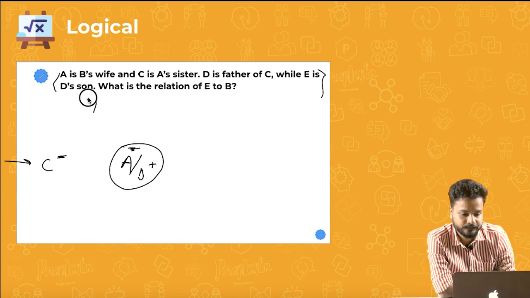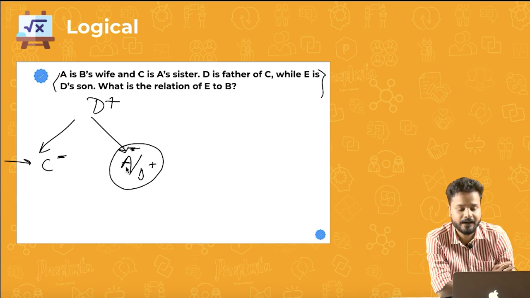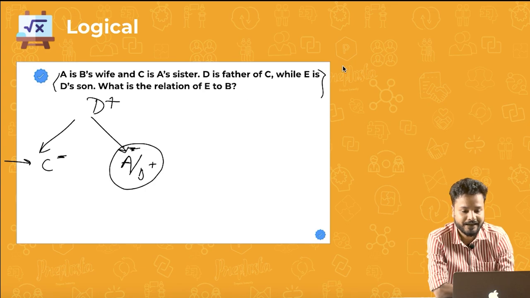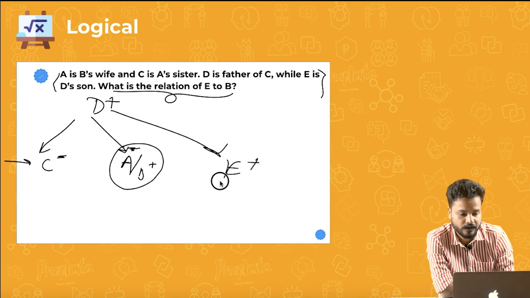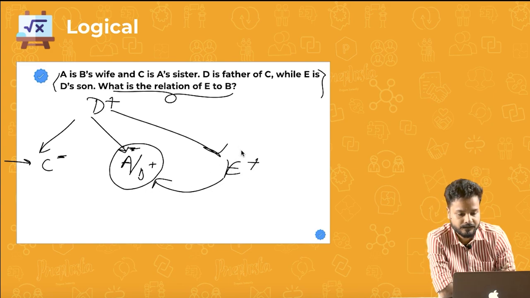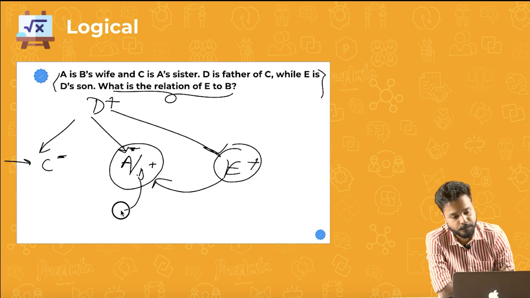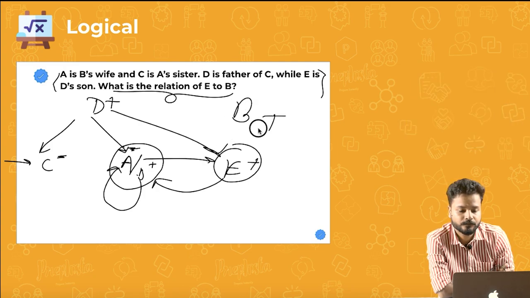D is father of C. Tell me one thing. C and A are sisters. D is father of C. So D will be father of A as well, right? Alright. While E is D's son. E is the son of D. What is the relation of E to B? Who's E to B, guys? B's wife's brother. What do you call your wife's brother or your sister's husband? They are both brother-in-law.